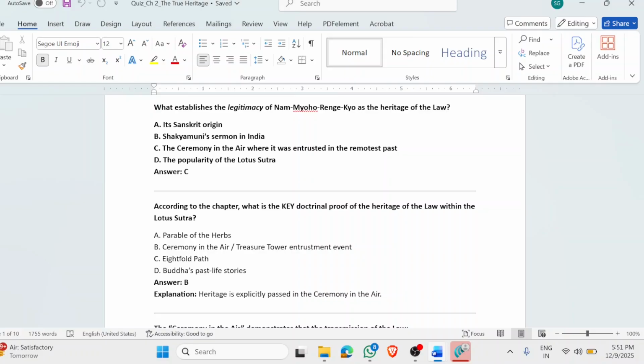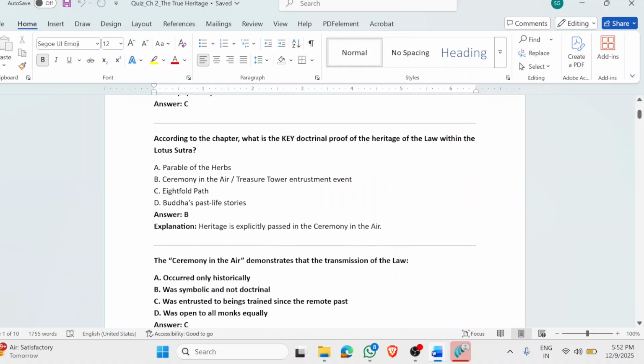Superior Practices. Now, according to the chapter, what is the key doctrinal proof of the heritage of the law within the Lotus Sutra? That in itself is the ceremony in the air. The treasure tower entrustment process, the entire process has been clearly called out. It was never called out in any of the previous or later teachings of Gautama Buddha. That was the only place where Shakyamuni Buddha talked about entrustment and passing on the baton to Bodhisattva Superior Practices.